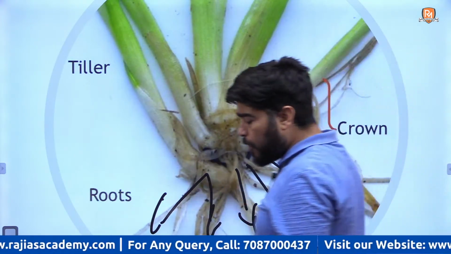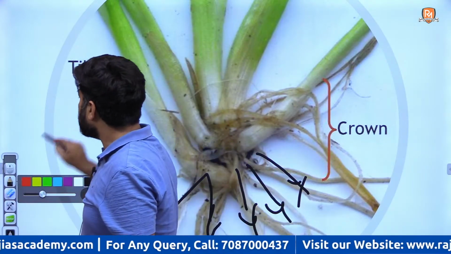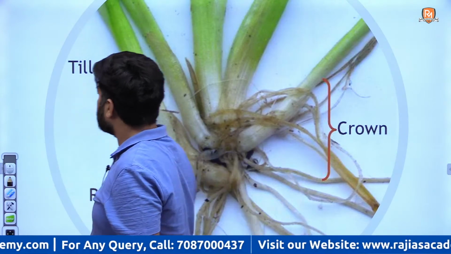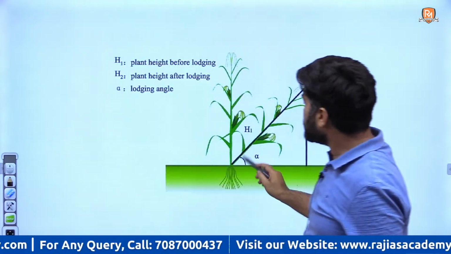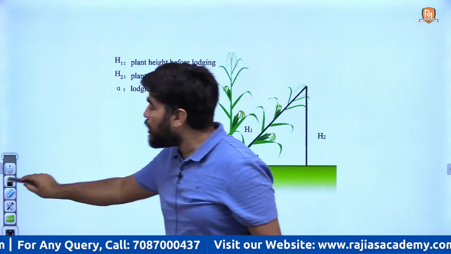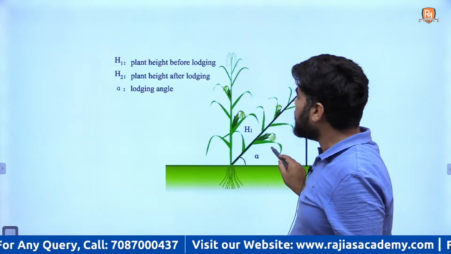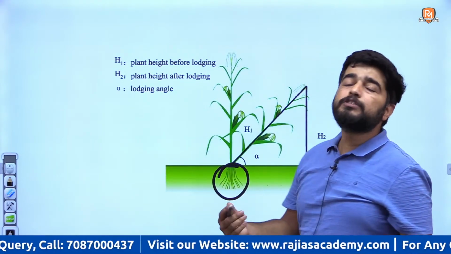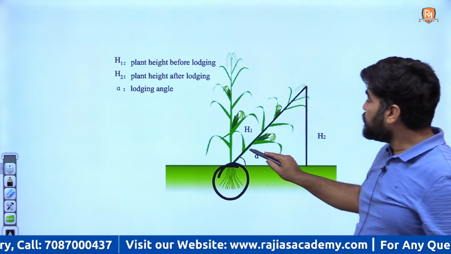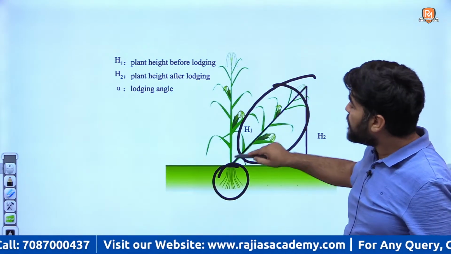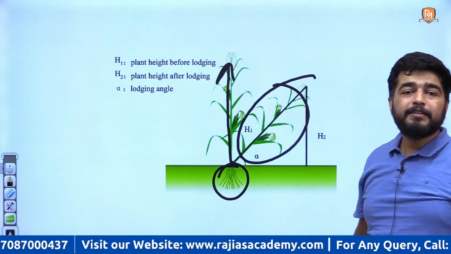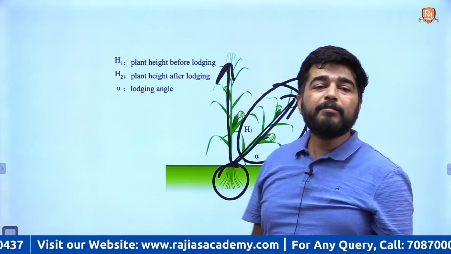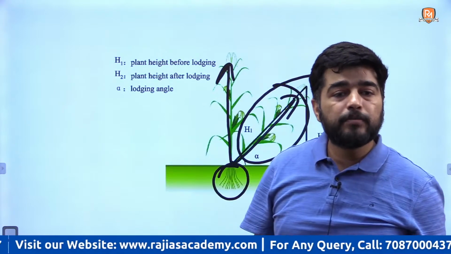There will be no lodging. What is lodging? This is lodging. Because now dense root growth is there, the plant will be standing erect, and lodging is the tilt of the stem. Getting my point? And this decreases your production.